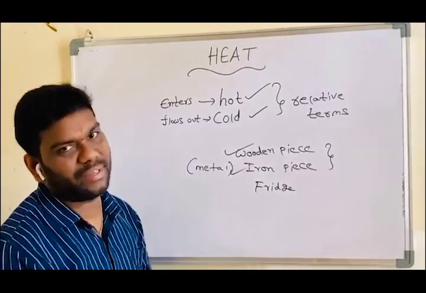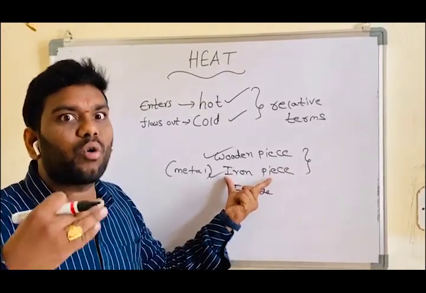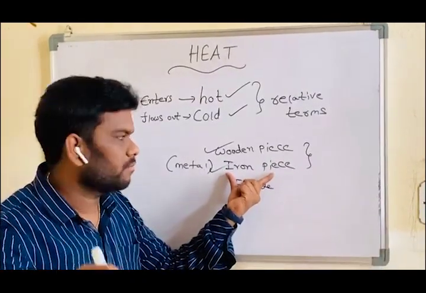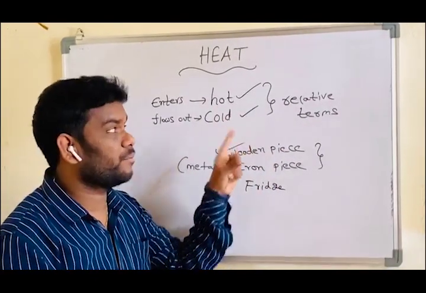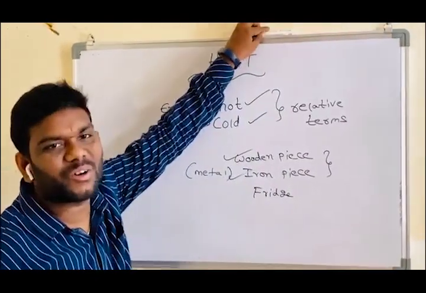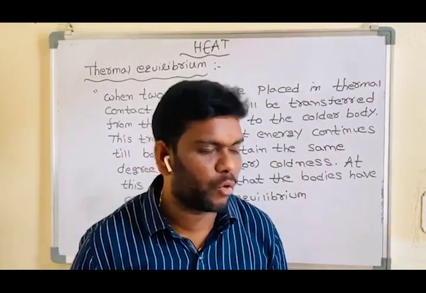Yes, the iron piece. So that's why the iron piece feels colder than the wooden piece. So that's why hot body and cold body are relative terms. Okay, this is hot body and cold body.